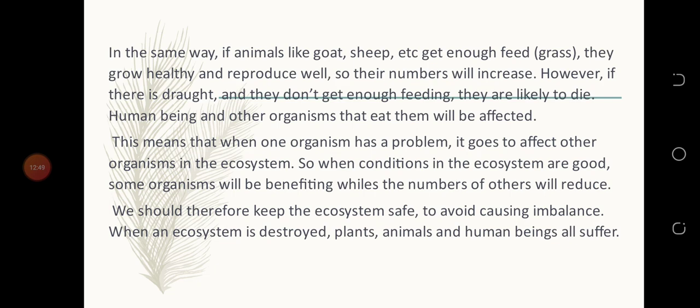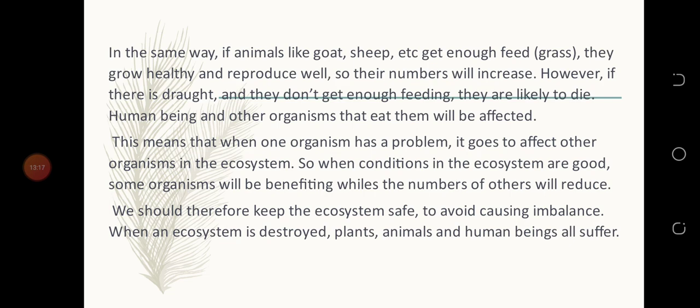As I was saying, if the condition in the ecosystem is good, the goats are getting good grass to feed on. You see that everything will increase, but it will affect animals. It will affect organisms too. We should therefore keep the ecosystem safe to avoid causing imbalance.